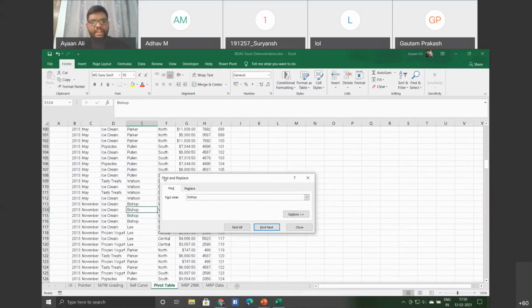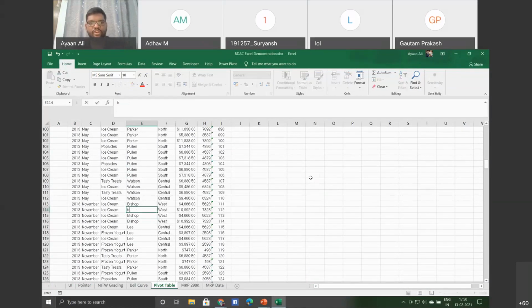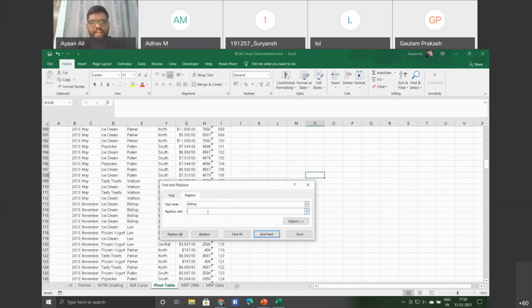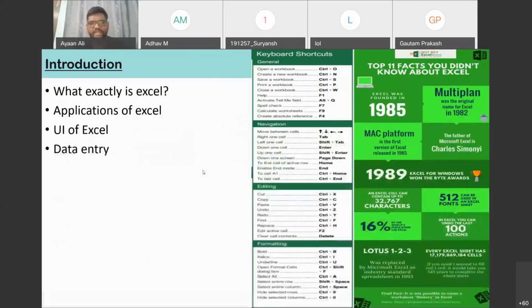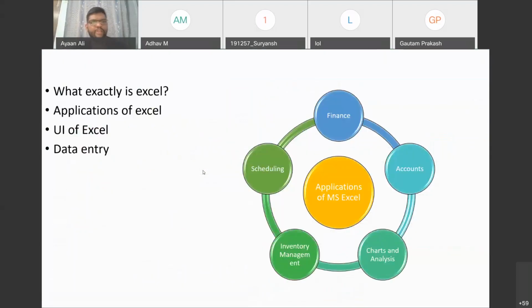After entering the data, you realize his name shouldn't be written as Bishop, it should be written as Bishops. Control F is for find, and Control H is for find and replace. You can put in Bishops, and if you do Replace All, it will replace all the Bishop with Bishops. So that is the importance of it.